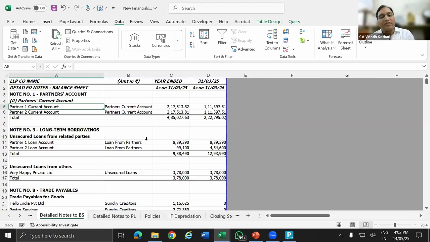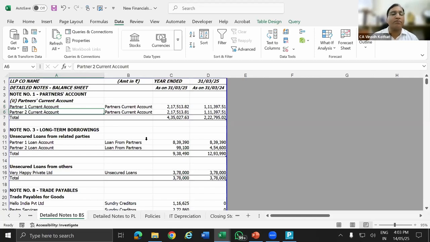So since we cannot keep on changing the Tally data of all the companies to our order, what is the best way I have found out? Import the data using ODBC in Excel, and whatever data we have to twist and join, we are going to do in Power Query. So whatever options are there, however I want the schedules, everything can be prepared from Power Query.